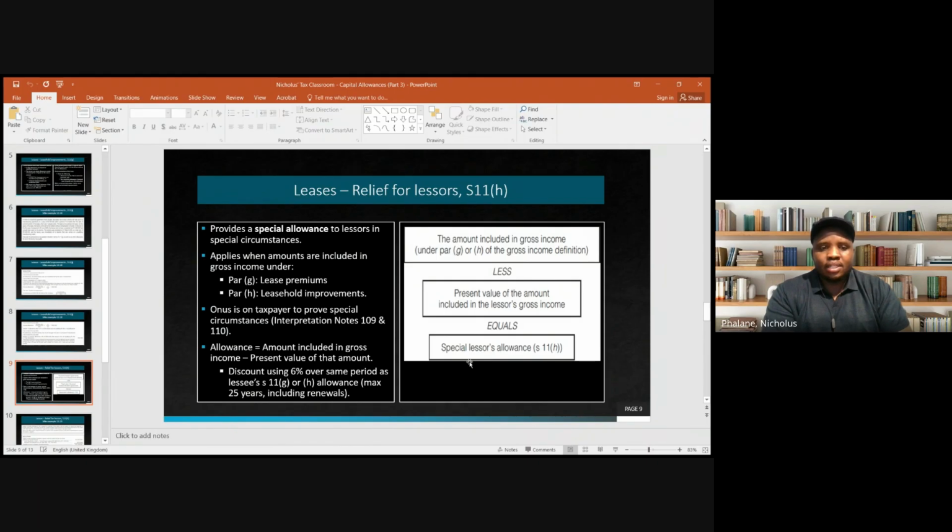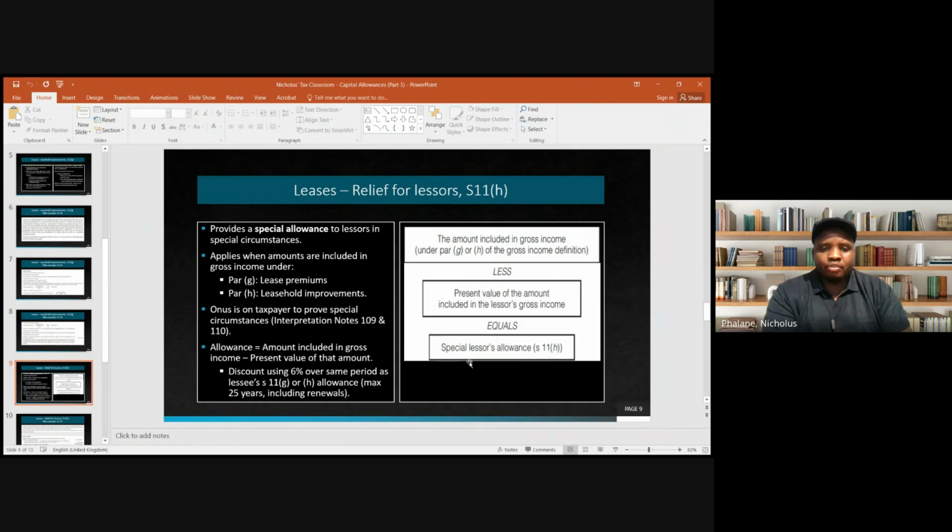So the allowance here is the amount included in gross income, right? Either in terms of para G or para H or both, right? So the allowance is the amount included less the present value of that amount. So a very, very basic calculation really. Then the legislation says use 6% basically to discount this amount. So the amount included becomes a future value.